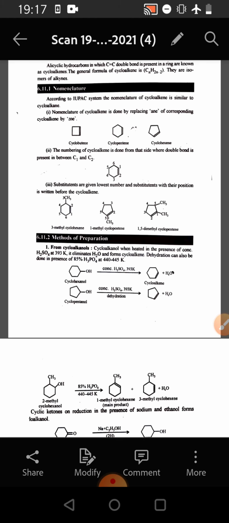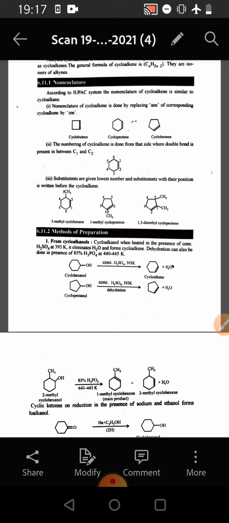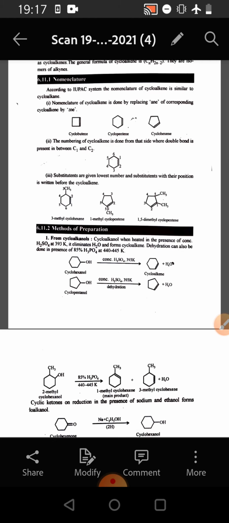Now we come to the nomenclature. According to the IUPAC system, the nomenclature of cycloalkenes is similar to cycloalkanes. The nomenclature of cycloalkenes is done by replacing "-ane" of the corresponding cycloalkane by "-ene". For example, cyclobutene, cyclopentene, cyclohexene.